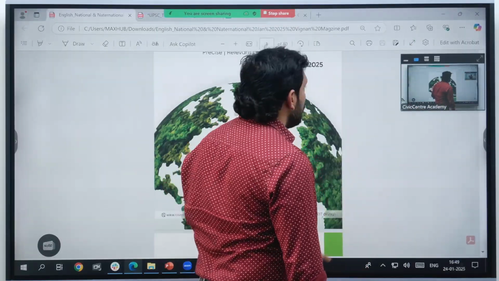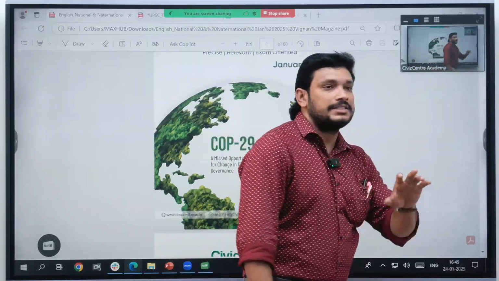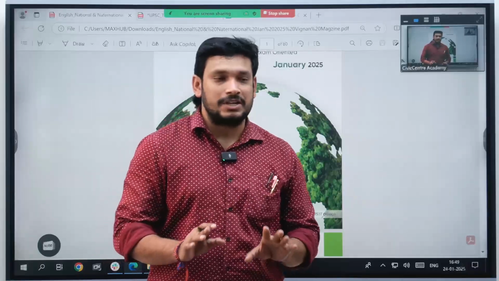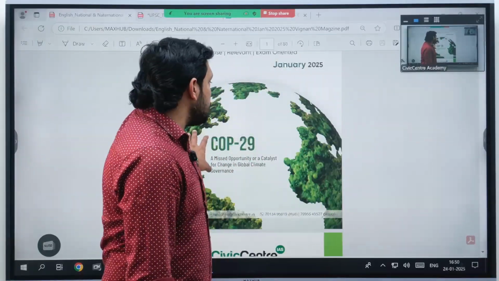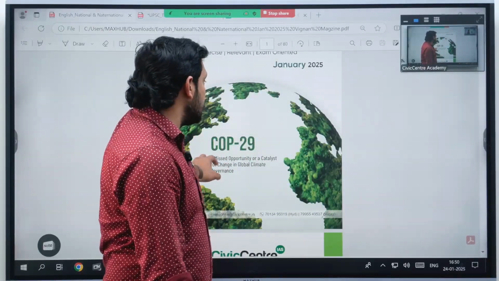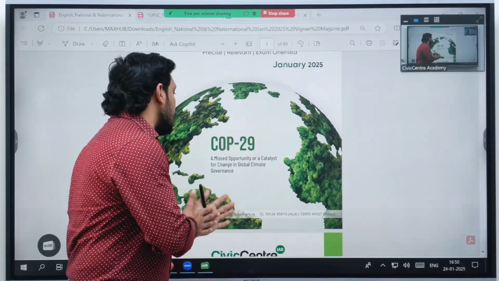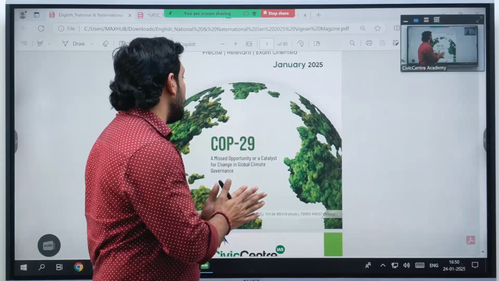Yeah. So for every magazine, when you start studying, start with the cover page itself. This cover page, this is the January magazine, has COP29: a missed opportunity or a catalyst for change in global climate governance.